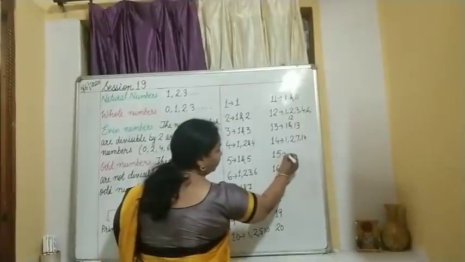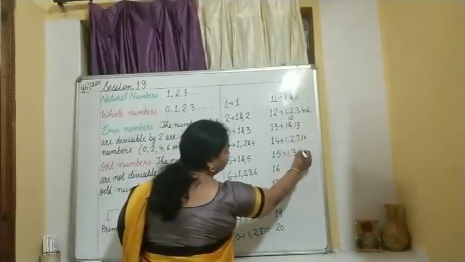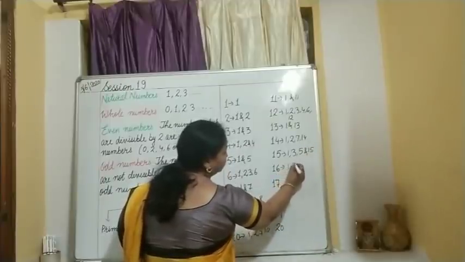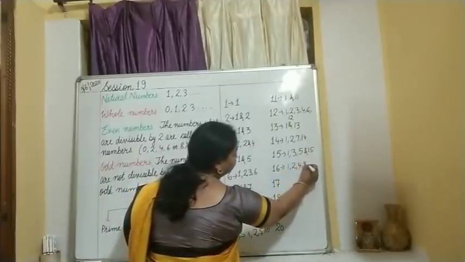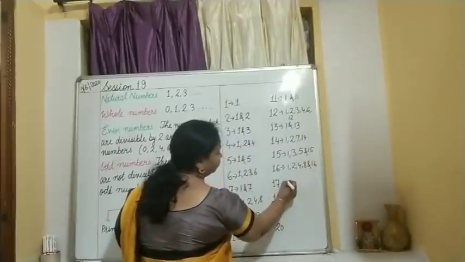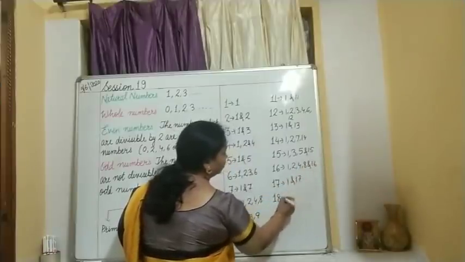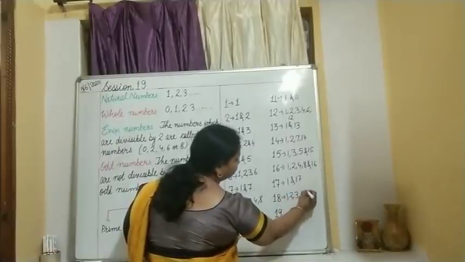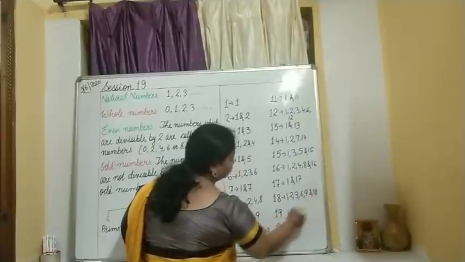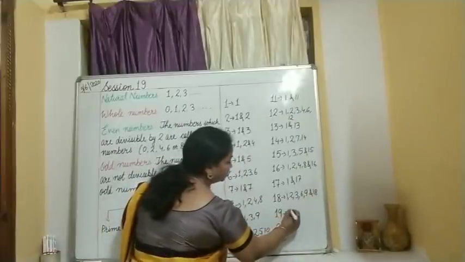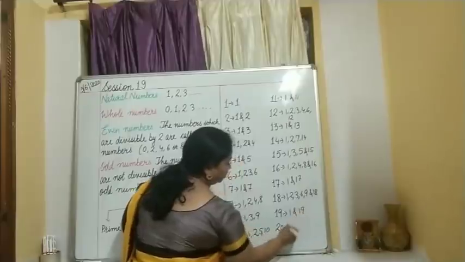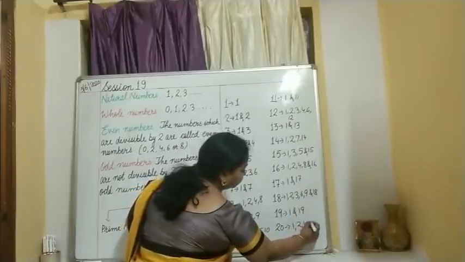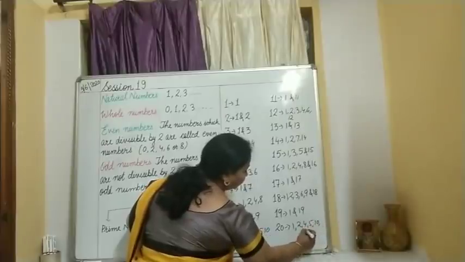For 15, the factors are 1, 3, 5 and 15. For 16, 1, 2, 4, 8 and 16. For 17, 1 and 17 only. For 18, 1, 2, 3, 6, 9 and 18. For 19, what are the factors? 1 and 19. And for 20, what are the factors? 1, 2, 4, 5, 10, 20.